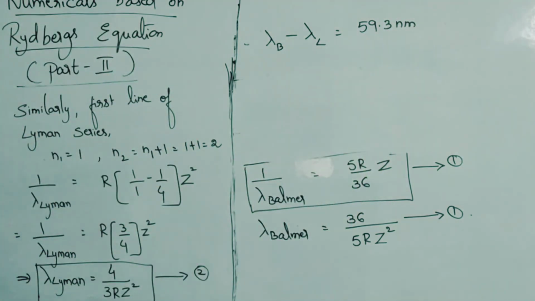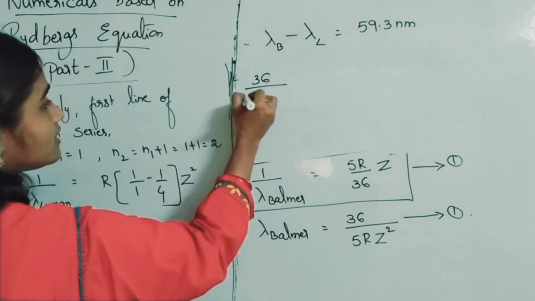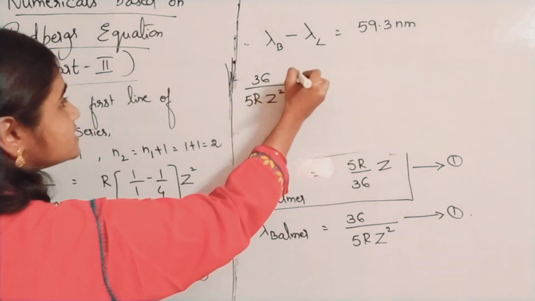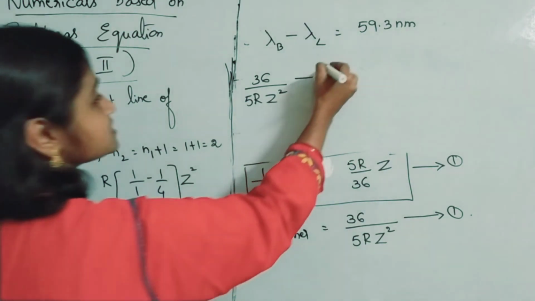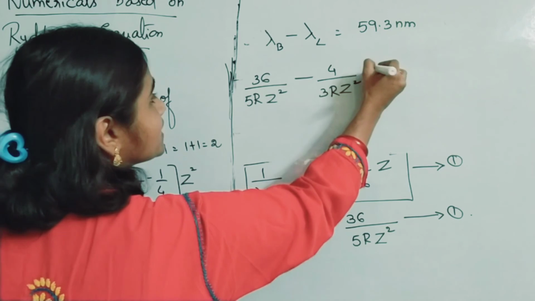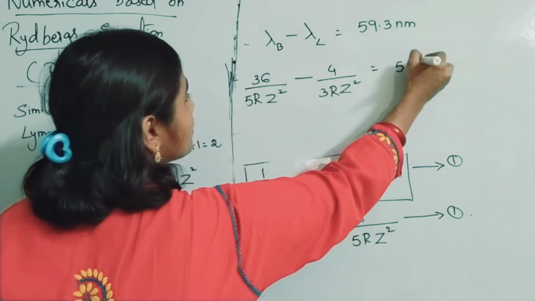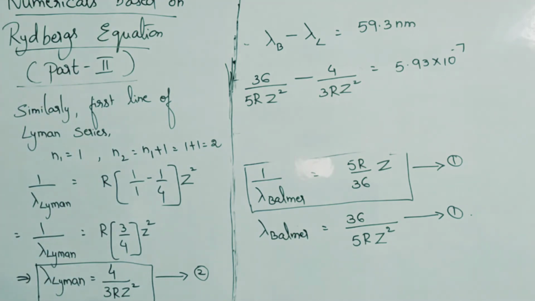So let us substitute. 36 by 5R Z square minus 4 by 3R Z square is equal to 5.93 into 10 to the power of minus 7.